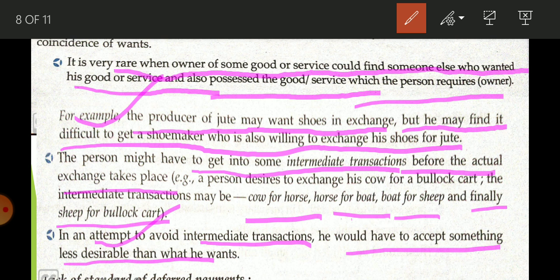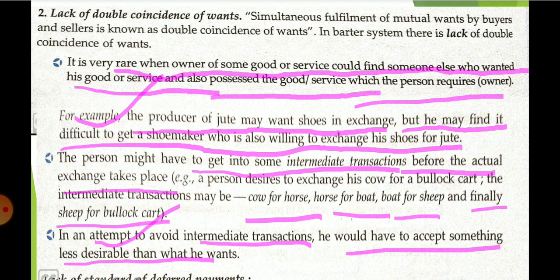In very simple language, to get a person who wants whatever you have, and who has whatever you want, is a very very difficult task. For that you have to wait, and sometimes A or B has to make a compromise. So there is always a loss to bear, meaning one of them has to bear the loss. So this is the problem of double coincidence of want.